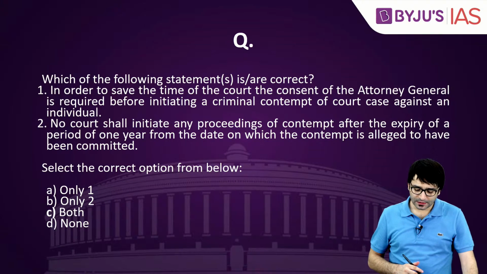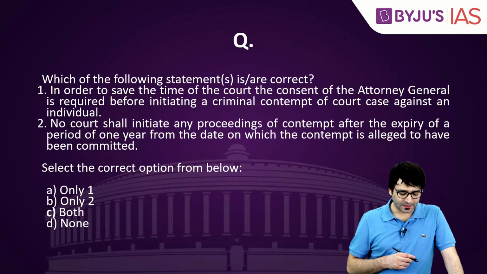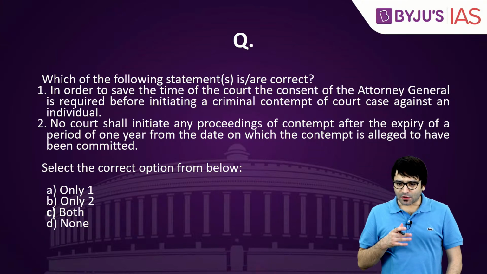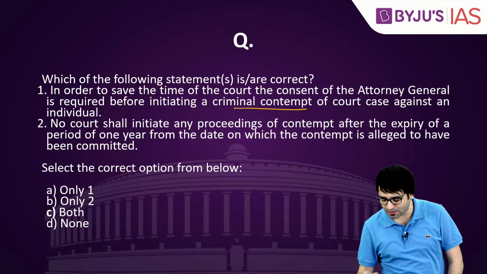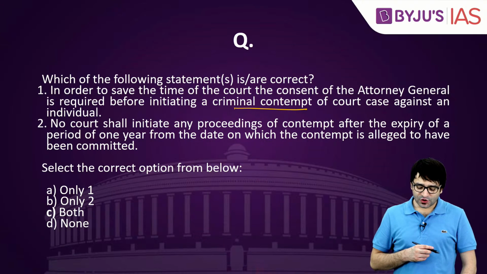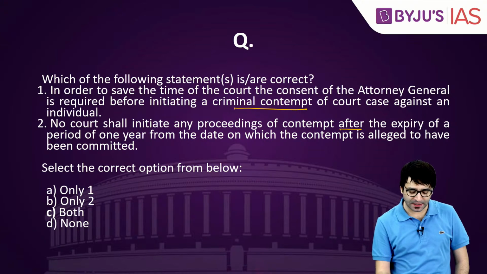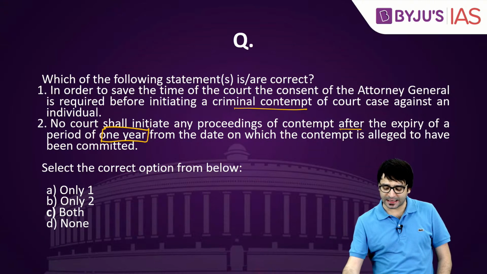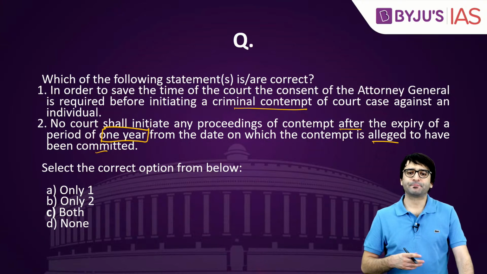Done? Let's look at another question. Which of the following statements is or are correct? Number 1, in order to save the time of the court, the consent of the Attorney General is required before initiating a criminal contempt of court case against an individual. Number 2, no court shall initiate any proceedings of contempt after the expiry of a period of 1 year from the date on which the contempt is alleged to have been committed. Select the correct options from below.